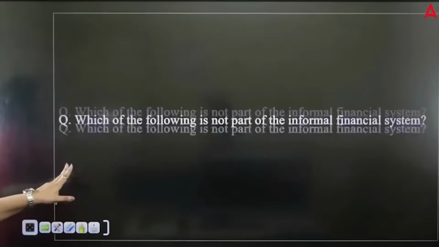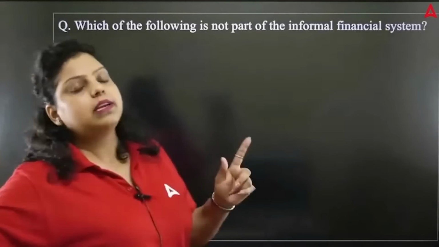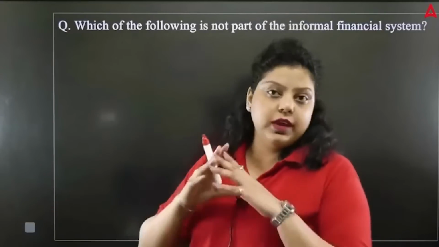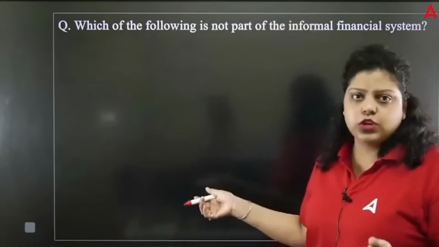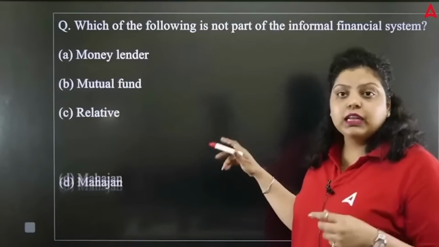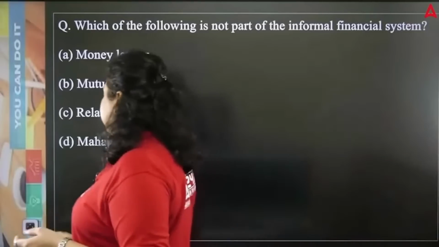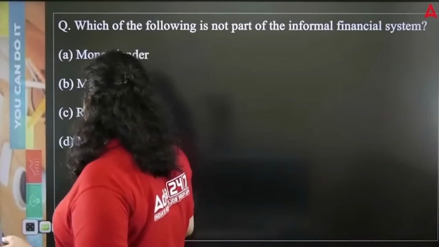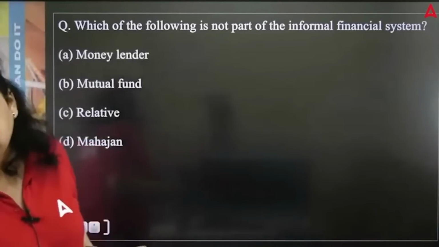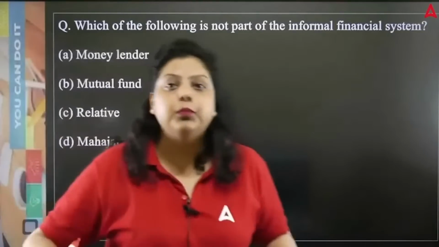Okay, next question is talking about which of the following is not a part of informal financial system. Informal means where there is no regulation, like the association. They can decide by themselves. When I am taking a loan from my relatives, from my friends, let's say for example, money lenders and all, they all will be the part of informal financial system, but the formal financial system will cover the institutions and entities which follow certain rules and regulations of the regulatory body.